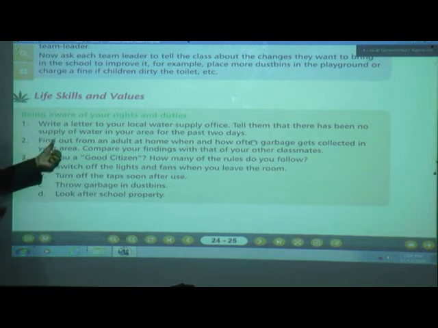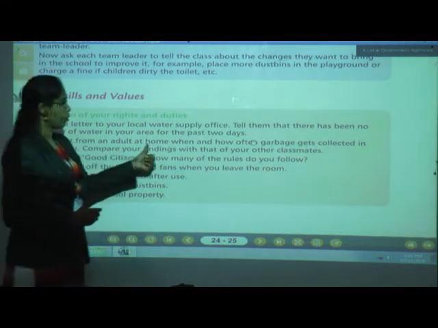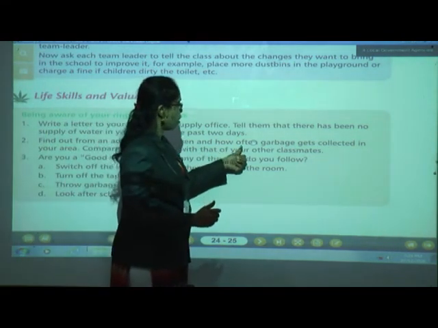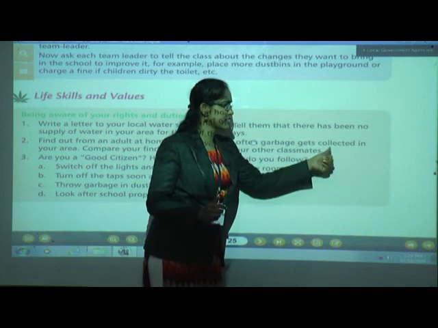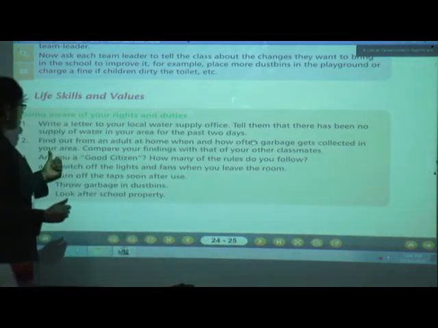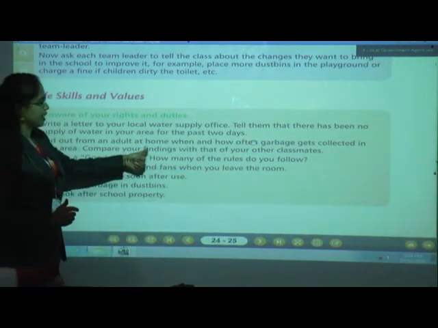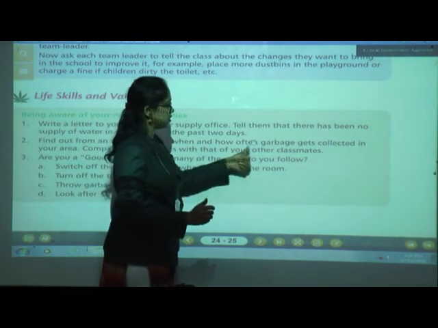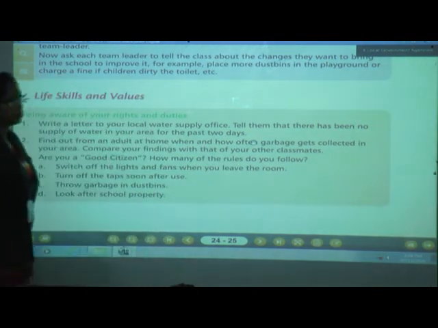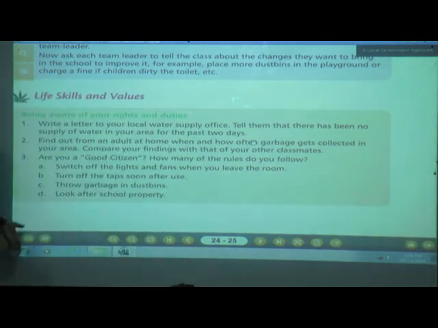Number 2, find out from an adult at home when and how often garbage gets collected in your area. Compare your findings with that of your other classmate. Now what are you going to do? Each child is going to ask an adult at home when and how often garbage gets collected in your area, and you are going to compare your findings, and you are going to call your friend and ask.